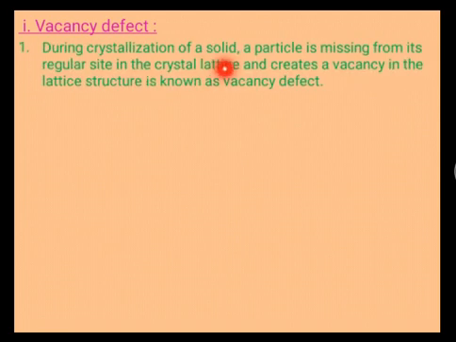During the crystallization of the solid, a particle is missing from its regular site in the crystal lattice and creates a vacancy in the lattice structure. This is known as a vacancy defect.